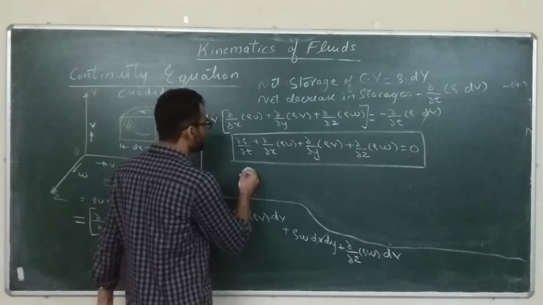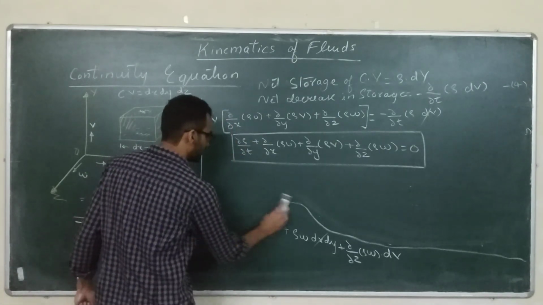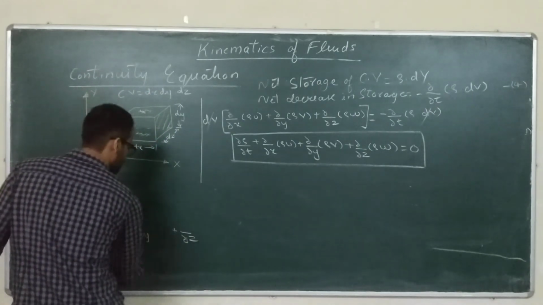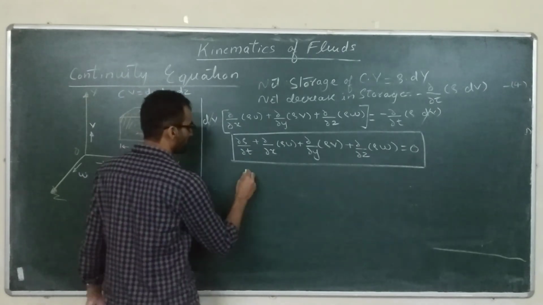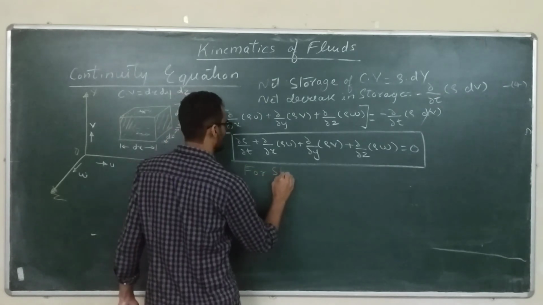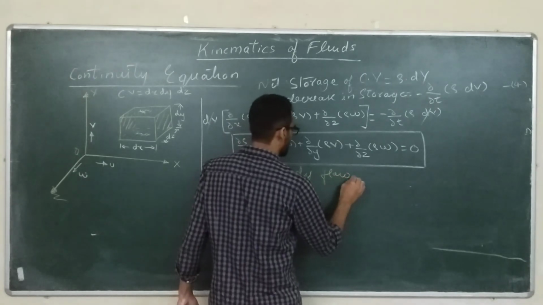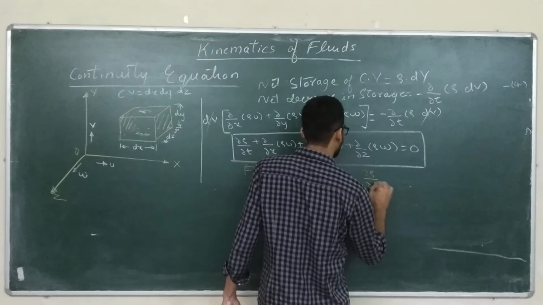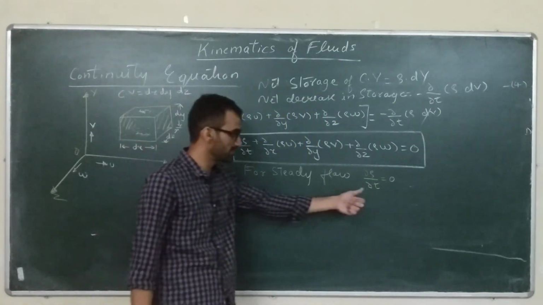We can further simplify this for different situations. For steady flow, what will happen? For steady flow, del rho by del t will become 0, because steady flow is when the flow properties do not change with respect to time.